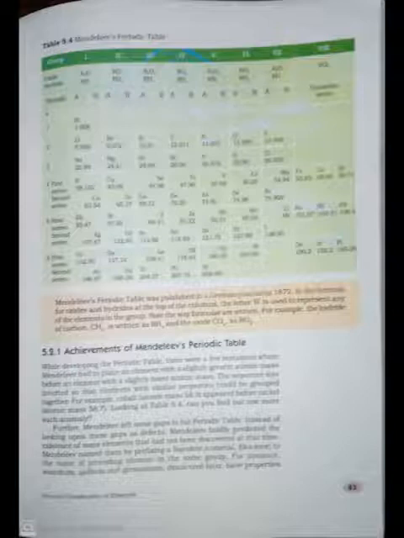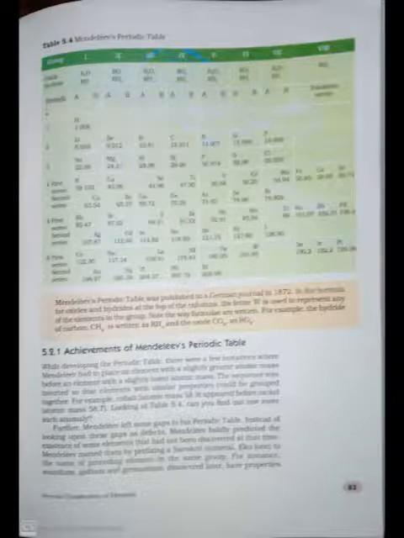Further, Mendeleev left some gaps in his periodic table. Instead of looking upon these gaps as defects, Mendeleev boldly predicted the existence of some elements that had not been discovered at that time. Mendeleev named them by prefixing a Sanskrit numeral, Eka, to the name of the preceding element in the same group. For instance, scandium, gallium, and germanium, discovered later, have properties similar to Eka-boron, Eka-aluminium, and Eka-silicon.